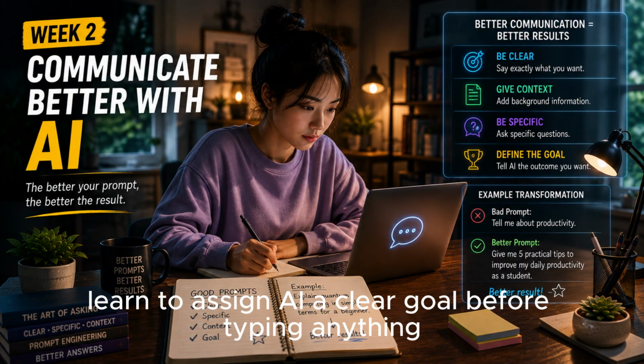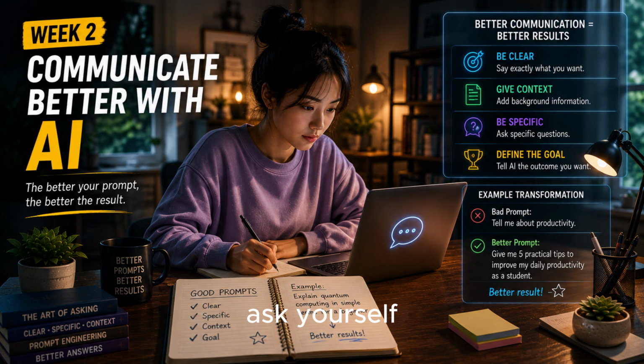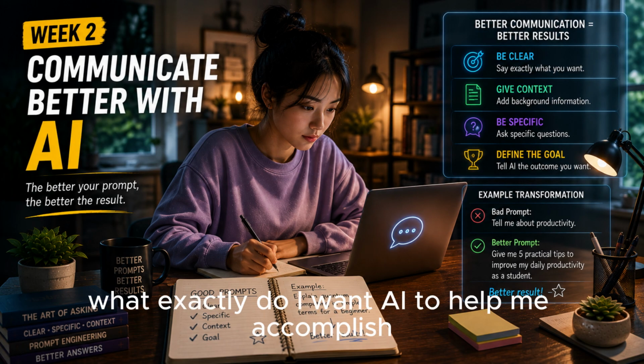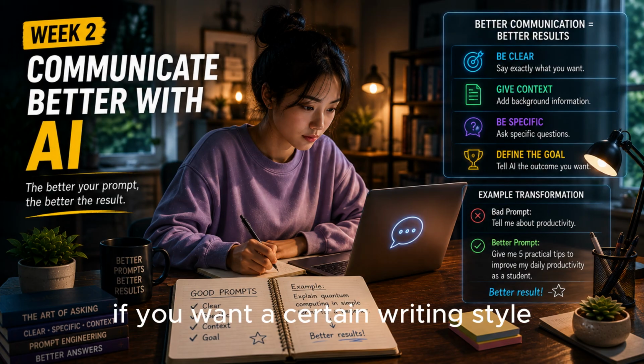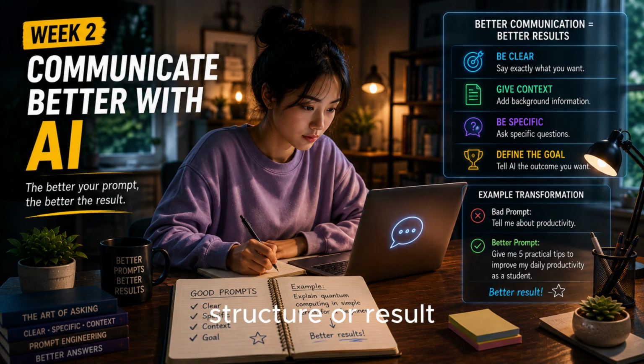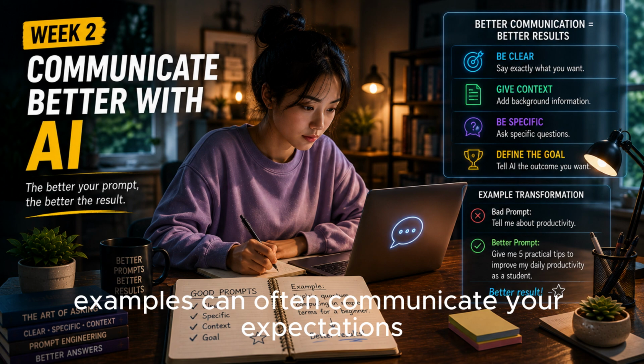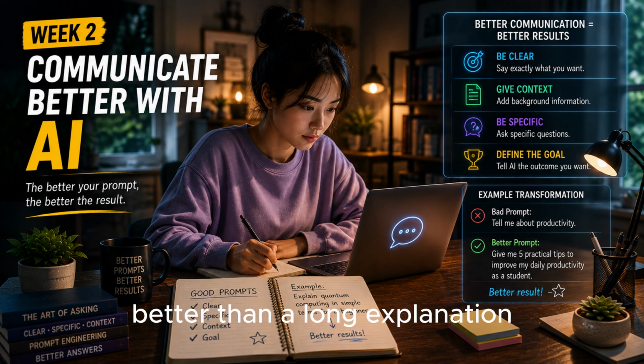Day 8. Learn to assign AI a clear goal. Before typing anything, ask yourself, what exactly do I want AI to help me accomplish? Clarity matters. Day 9. Give AI examples. If you want a certain writing style, structure, or result, show it what you mean. Examples can often communicate your expectations better than a long explanation.